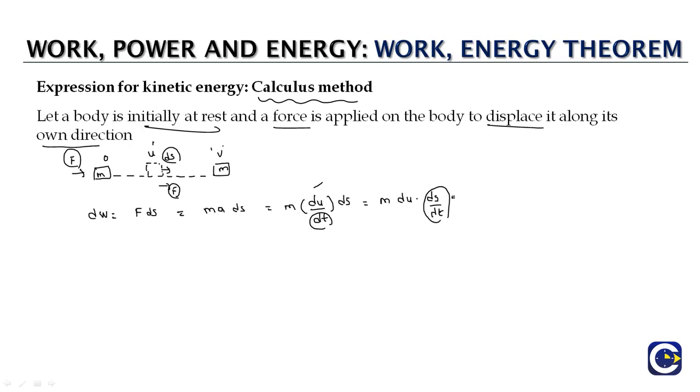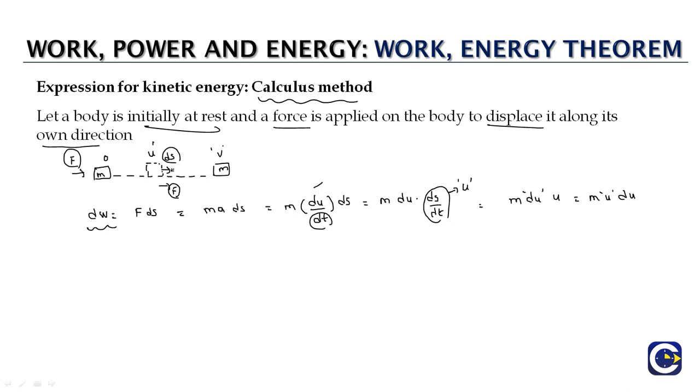The ds by dt is nothing but the rate of change of displacement, which is the velocity at that instant u. So we will have m into du into u. We can just move the terms and have mu du. So this is the small work done for the differentially small displacement that we are creating.